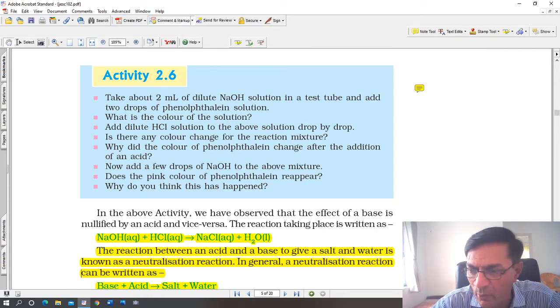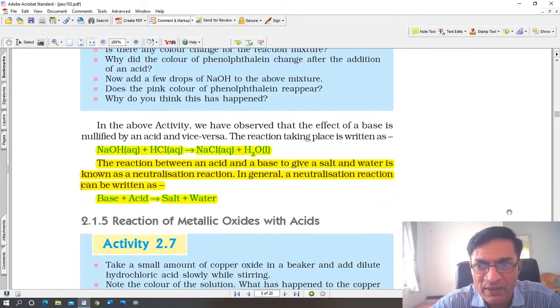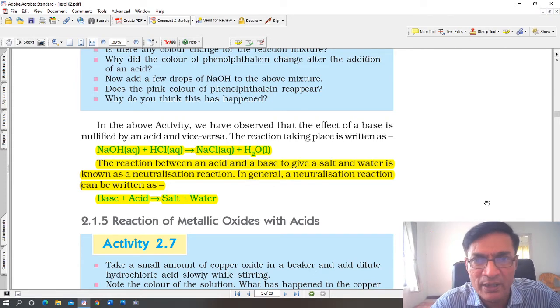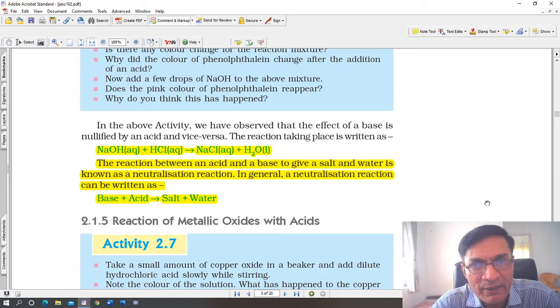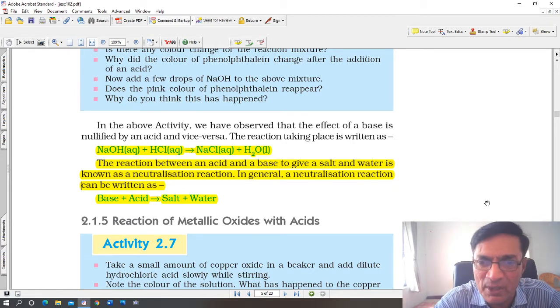In the above activity we have observed that the effect of a base is nullified by an acid. Okay, they neutralize it. The reaction taking place is written as follows: sodium hydroxide solution reacts with hydrochloric acid to produce sodium chloride, which is a salt which is dissolved in water. That's why it's an aqueous solution, plus liquid water. Now this reaction between an acid and base is called neutralization reaction, because an acid neutralizes a base. In general, neutralization reaction can be written as follows. Again you can see here, general reaction, base plus acid, acid plus base gives salt plus water.